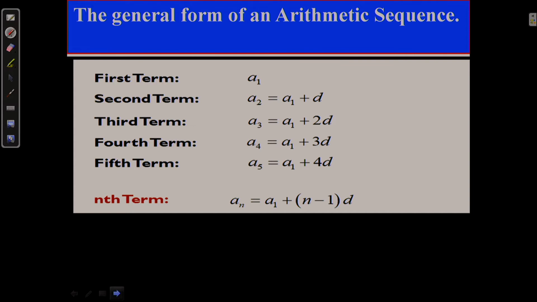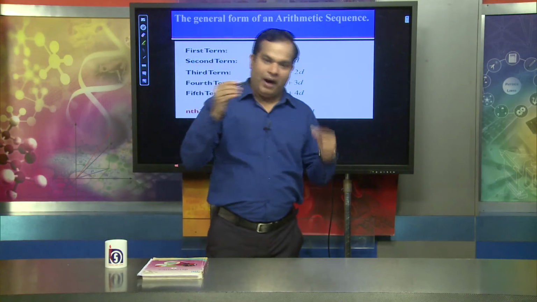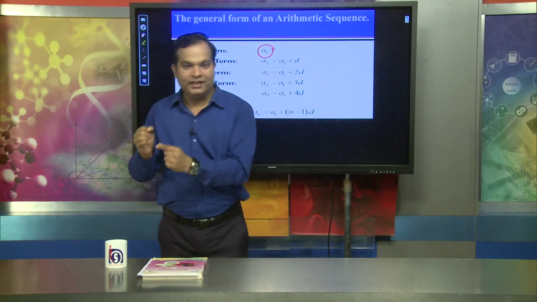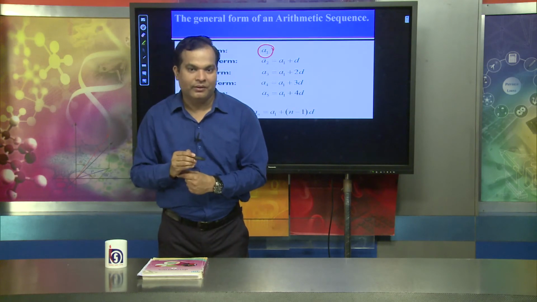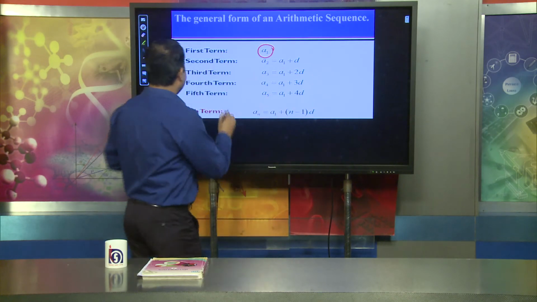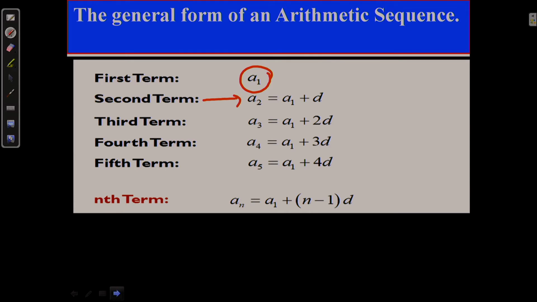the general form of an arithmetic sequence. We call the first term A1, okay. And how do we find the second term? Second term means first term plus the common difference, so the second term is nothing but A1 plus D, okay.